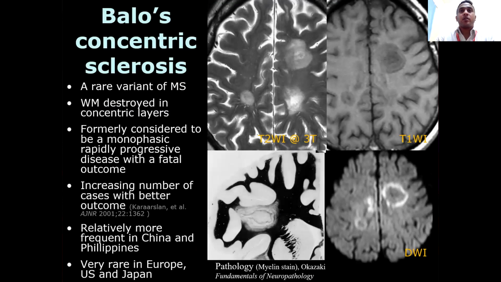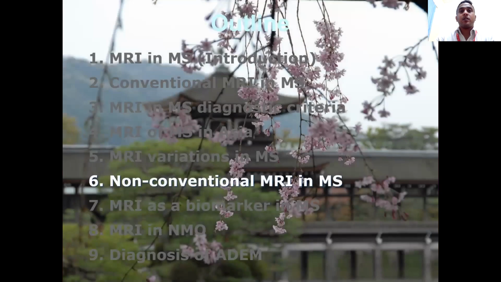Balo's concentric sclerosis. This is a very rare variant of multiple sclerosis. White matter is destroyed in concentric layers. So you can see the layering within this. That's why it's called Balo's concentric sclerosis. It was formerly considered to be a monophasic, rapidly progressive disease with a fatal outcome. Not now, though. Increasing numbers of cases with better outcome are seen these days. Relatively more frequent in China and the Philippines, very rare in Europe, America, and Japan.